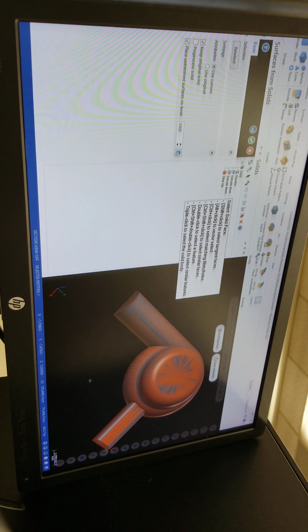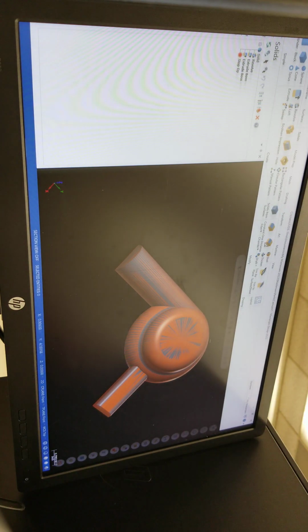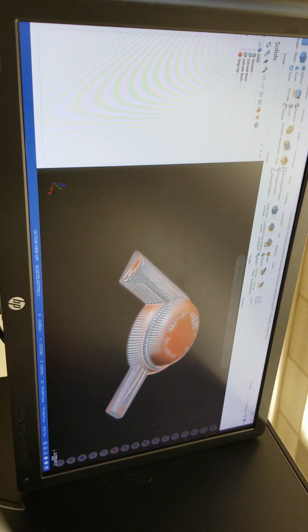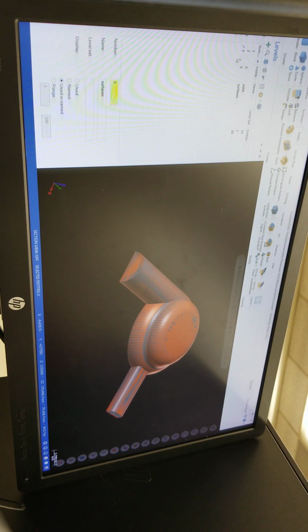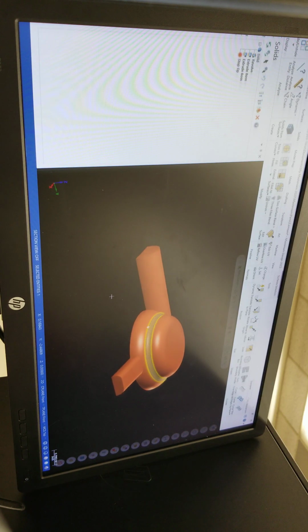You see solid and surfaces, they are bleeding into each other. Bleeding means exact same surfaces, same for surface with solid and from surfaces. And hit end of the selection, okay. And now you can see here under level, I'm going to turn solid off, and there are my surfaces. Look at that. These are my surfaces, and I can pick each different surface. I can work on any surfaces I want.